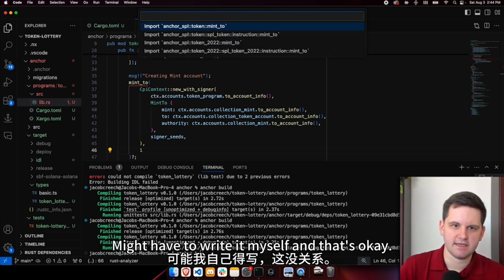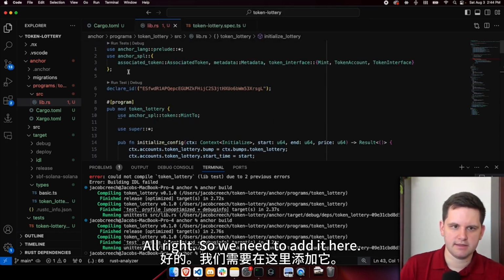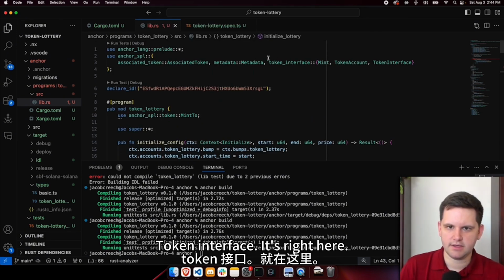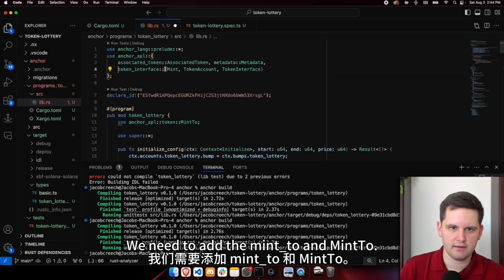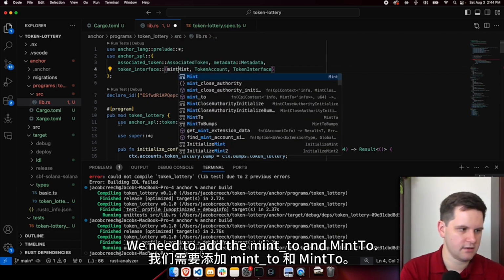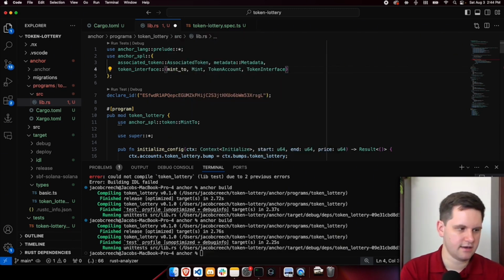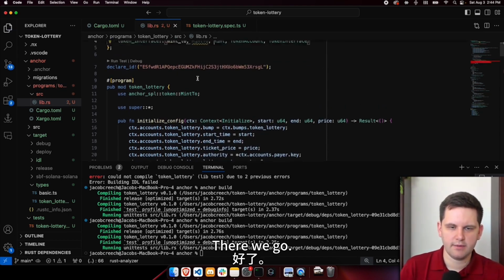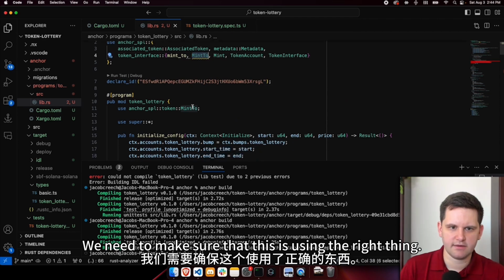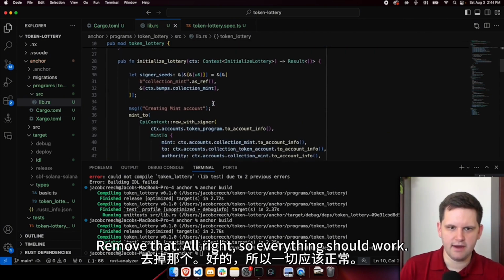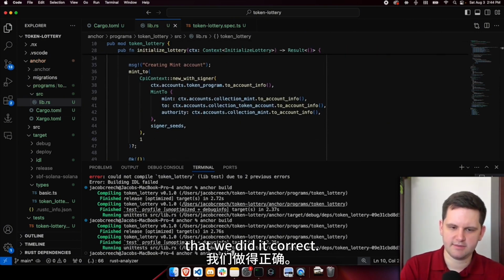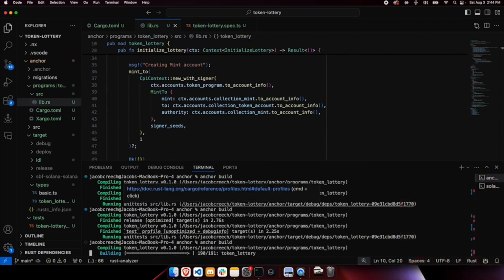Might have to write it myself, and that's okay. All right, so we need to add it here. Token interface, it's right here. We need to add the Mint2 and mint2. There we go. We need to make sure that this is using the right thing. Remove that. All right, so everything should work. Let's just do an anchor build, just make sure that we did it correct.